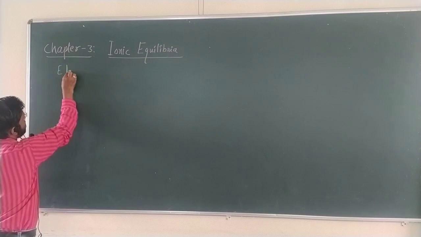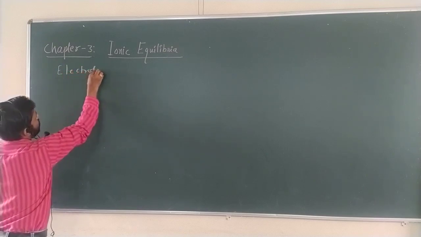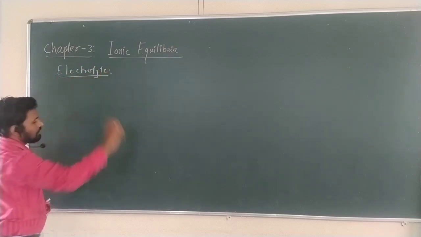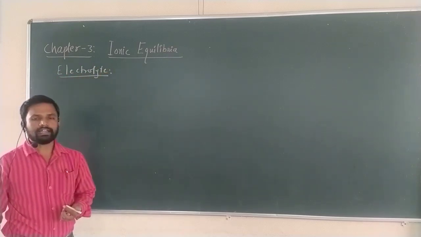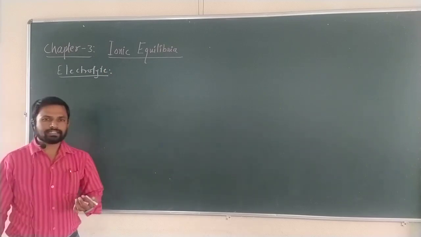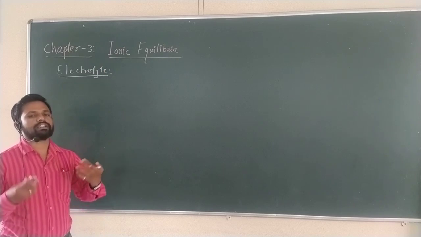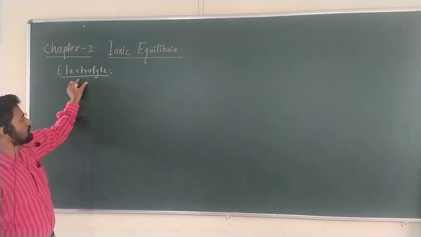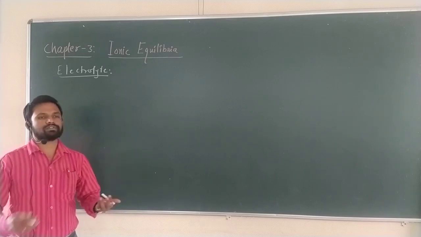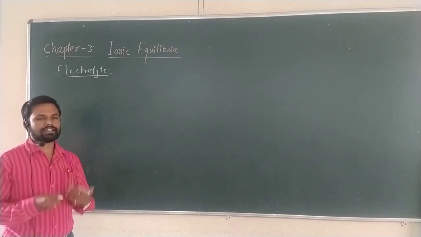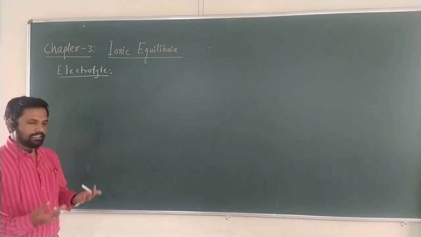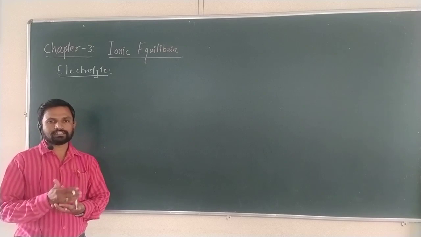In today's lecture we are going to see what is meant by electrolyte and the types of electrolyte. Whenever we think about an electrolyte or a non-electrolyte, we already have a little bit of an idea about them from the 11th and 12th standard.